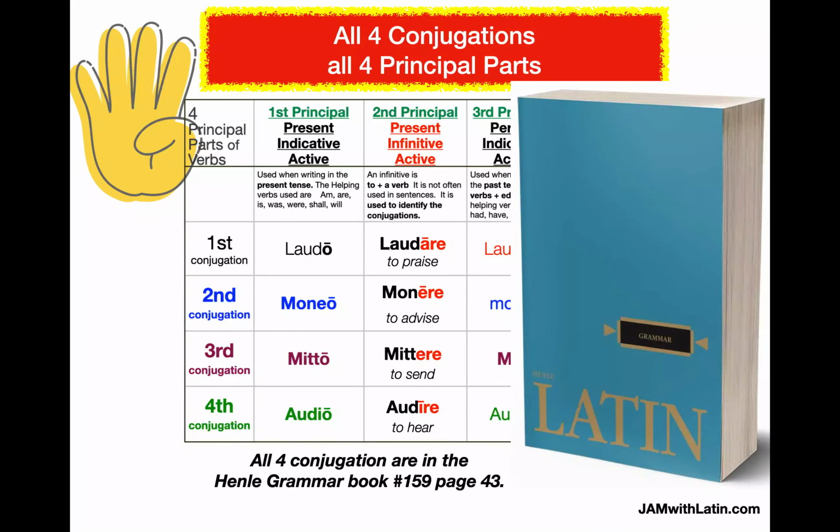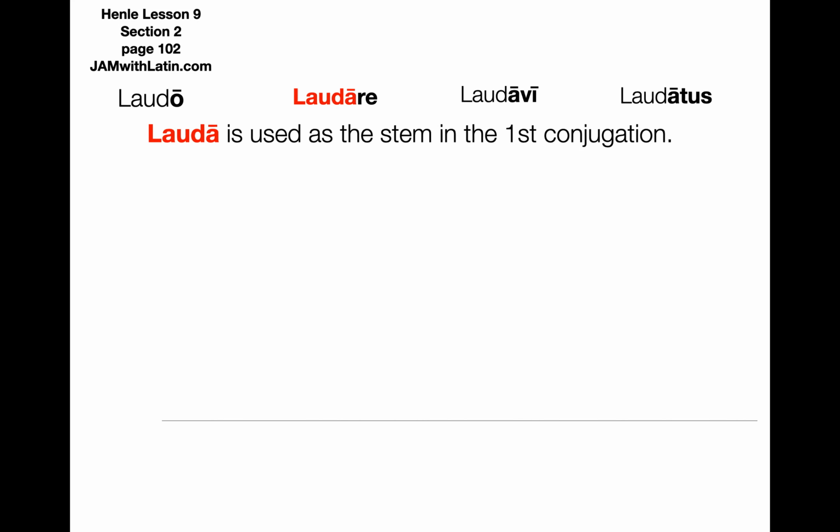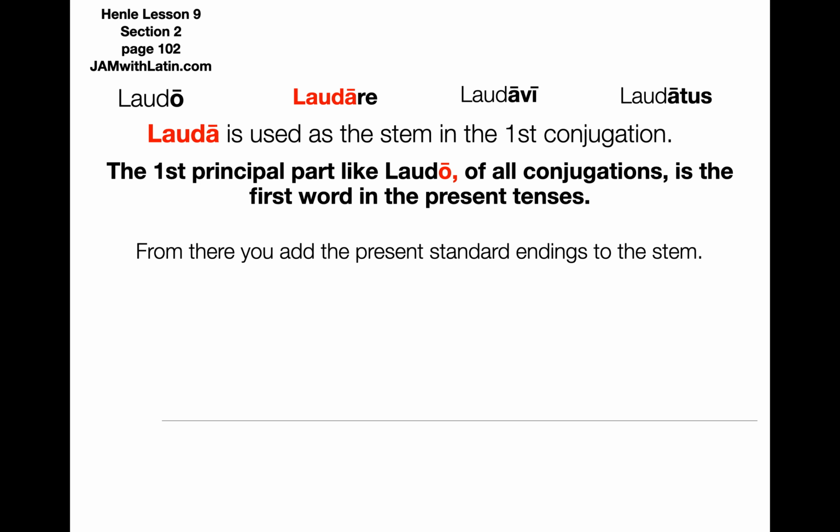So if you're not part of the Jam with Latin classroom, you can always find these in the Henle Grammar Book. Now, here are our four principal parts again. Lauda is used as the stem in the first conjugation. The first principal part, like laudo, of all conjugations, is the first word in the present tense, and that is all it's good for. So, from laudo, you add the present standard endings to the rest of the stem.